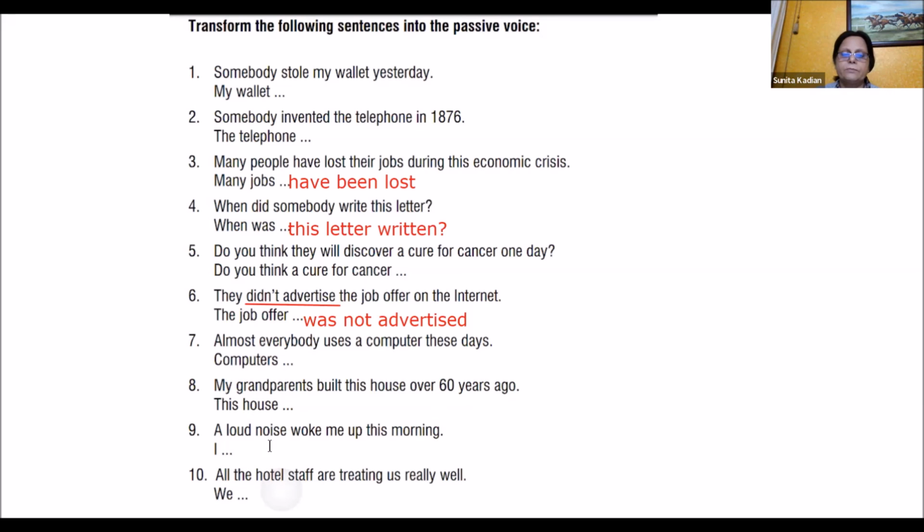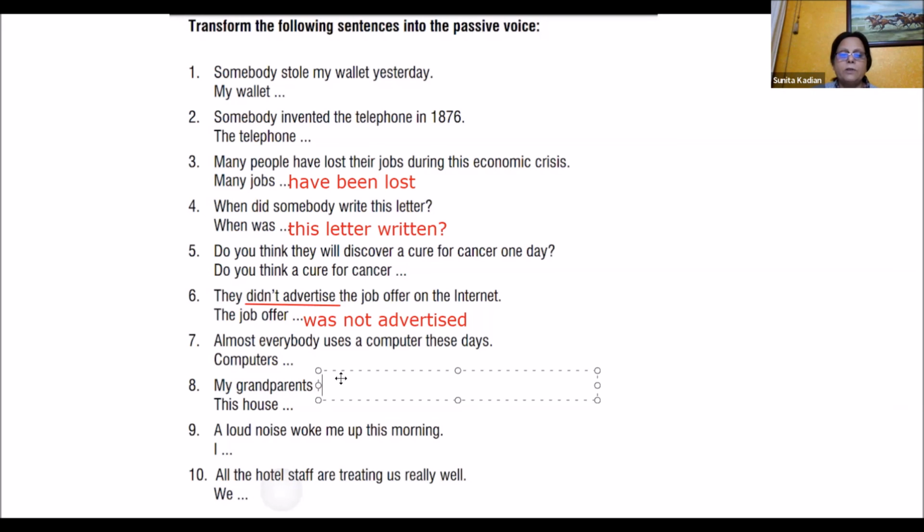This house has been built by my grandparents over 60 years ago. Remember, when we have a definite time, we do not put the sentence in present perfect tense. A definite time, when something happened, should be in simple past tense. So my grandparents built this house.